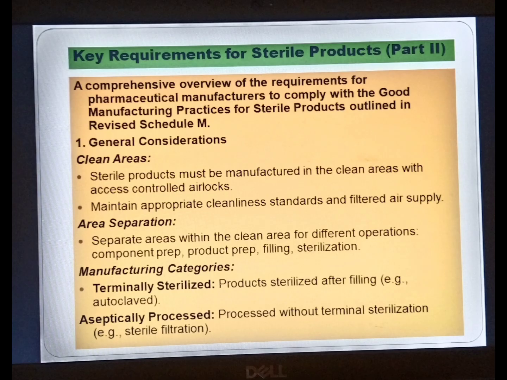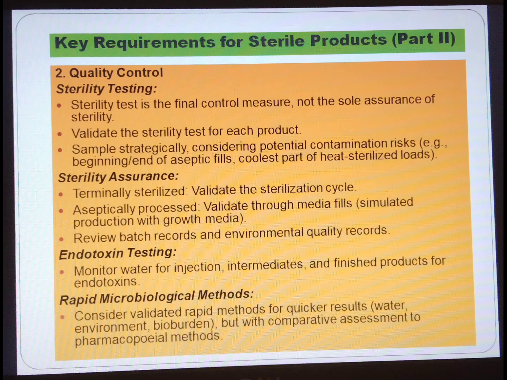Manufacturing categories: terminally sterilized, product sterilized after filling, example autoclave. Aseptically processed without terminal sterilization, example sterile filtration. Quality control. Sterility testing. Sterility testing is the final control measure, not the sole assurance of sterility. Validate the sterility test for each product.